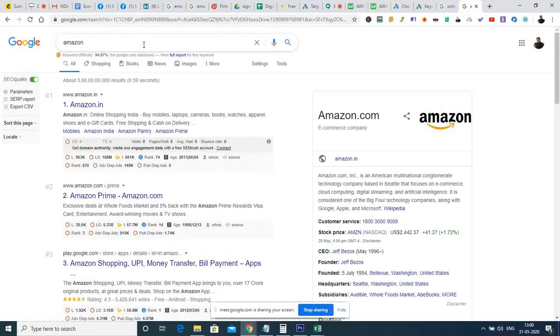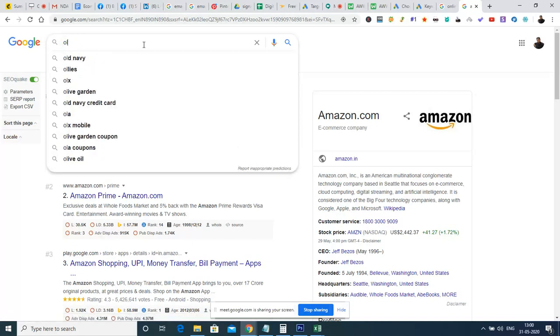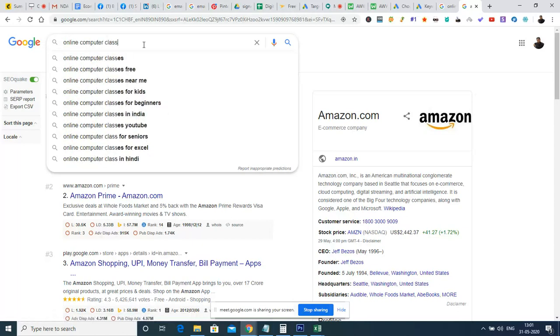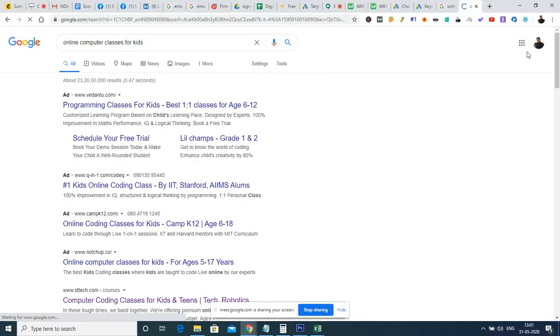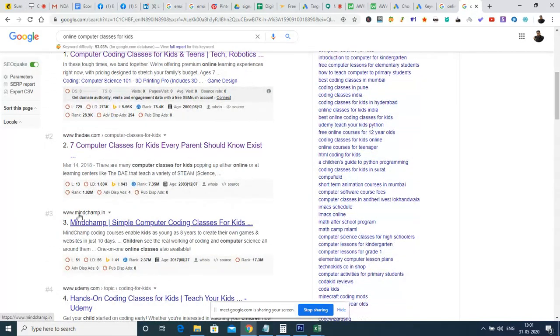So right now I'm going to search for the same keyword: online computer classes for kids. So here I have this mindchamp.in. The reason is it has a high geo tagging for .in. So I'm searching for India, so that is why this result has come.